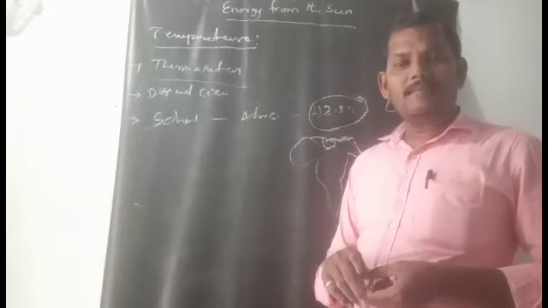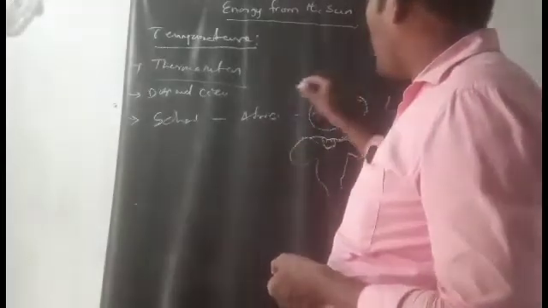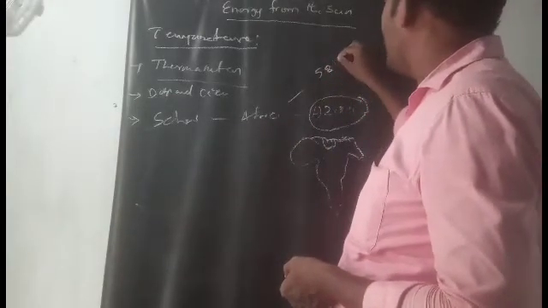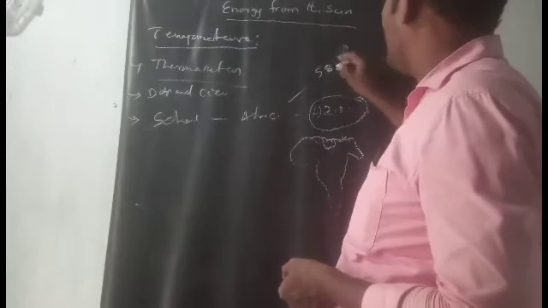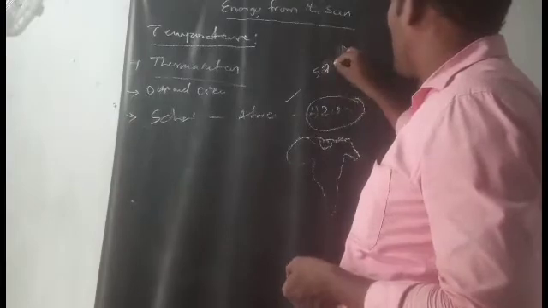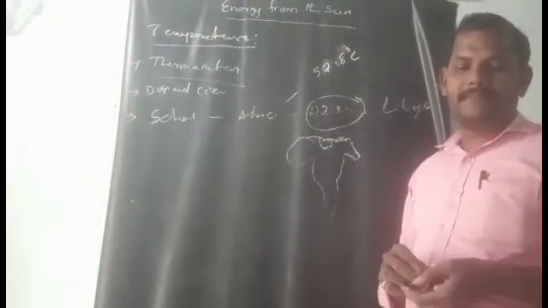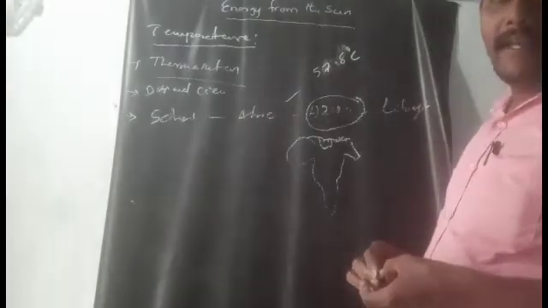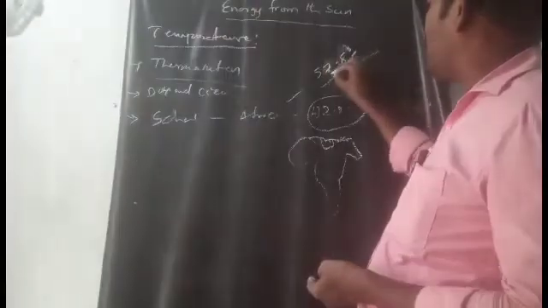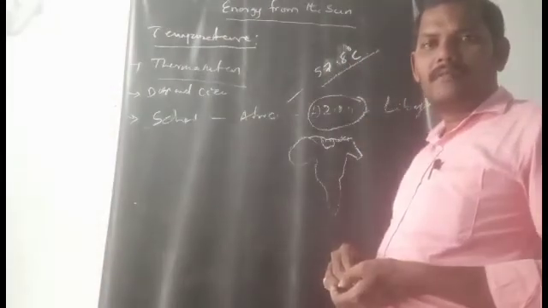What is the world's highest temperature? 57.8 degrees centigrade was recorded. Easily we can remember it: 57, 7, 8, in alphabetical order.